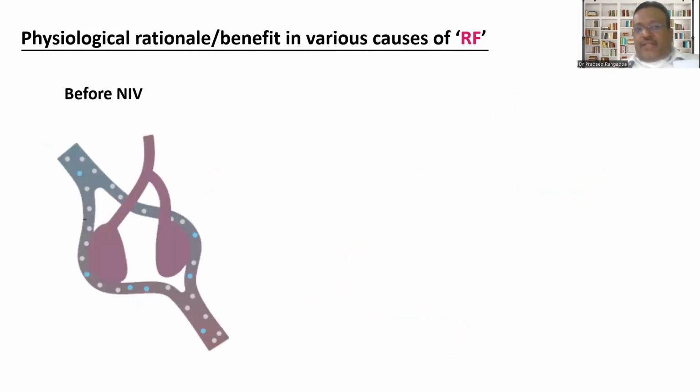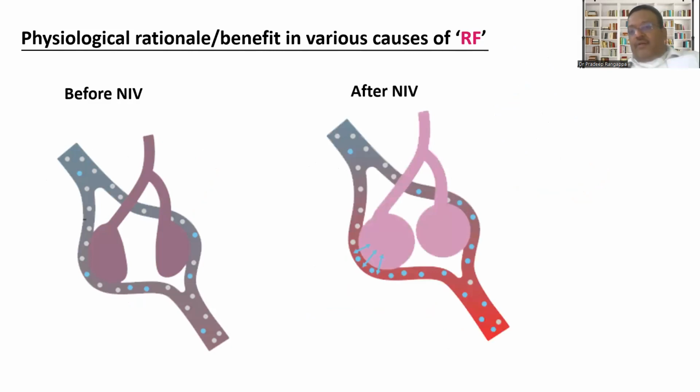Or you have a V/Q mismatch problem. So before NIV, this is a schematic representation of how the alveoli look and how your perfusion looks. But after NIV, how these alveoli open up and your perfusion matching happens much better, and there is improvement in the ventilation perfusion ratio. So all in all, from the pressure standpoint, at the basic physiological level, it holds promise in how it overcomes elastance pressures, resistive pressures, and threshold pressures.